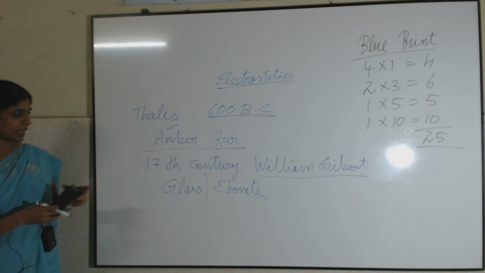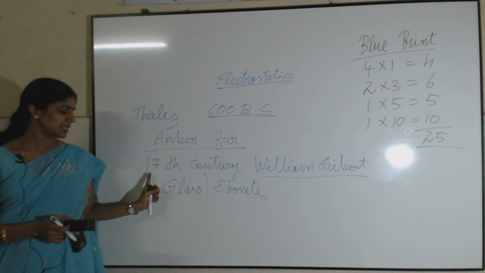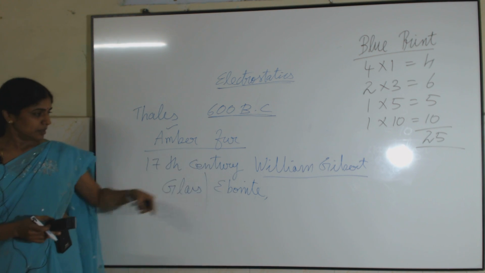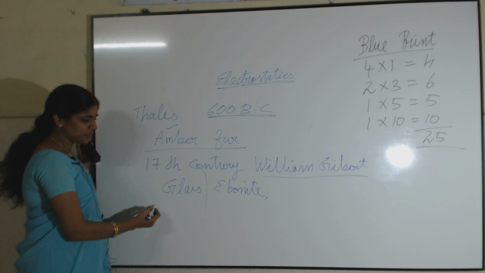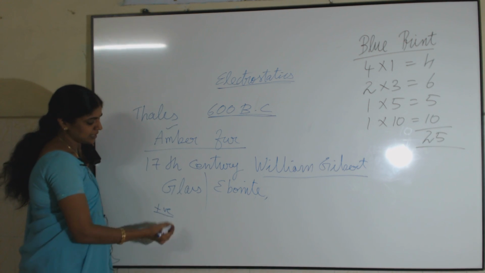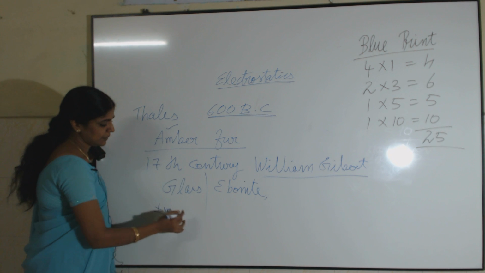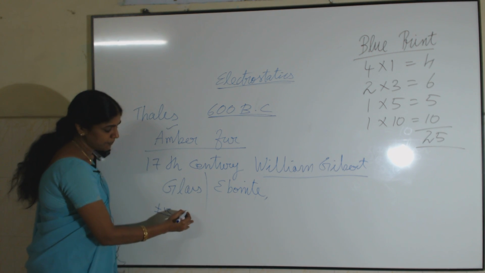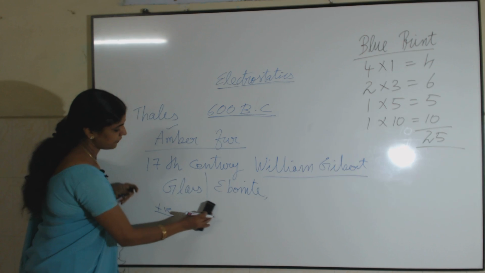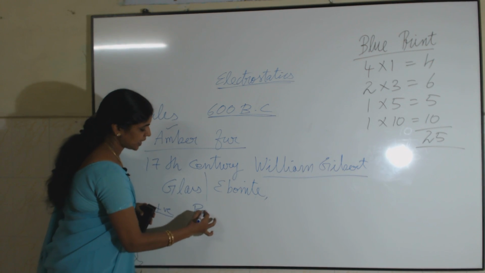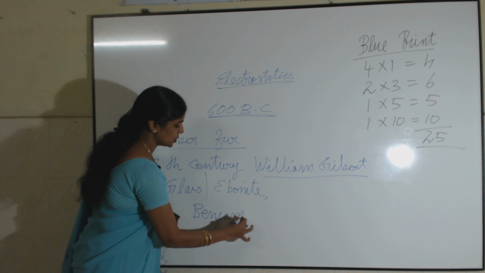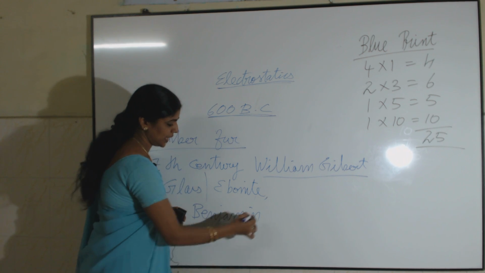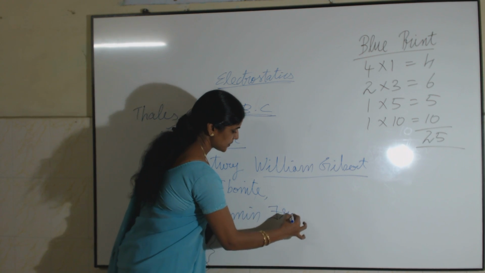This was observed by William Gilbert in the 17th century. Then, the classification of the positive and negative charges was done by an American scientist named Benjamin Franklin. Benjamin Franklin was the person to classify the positive and negative charges.